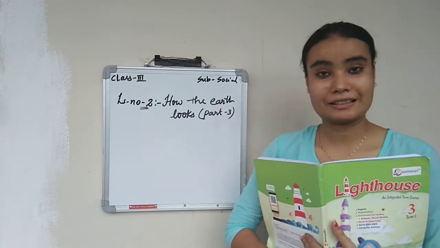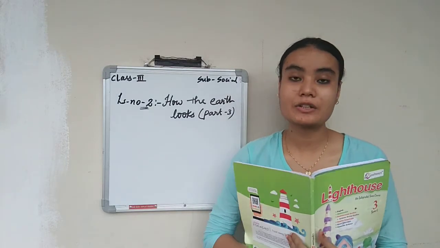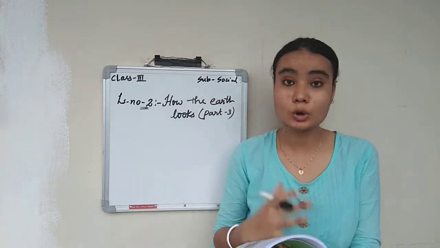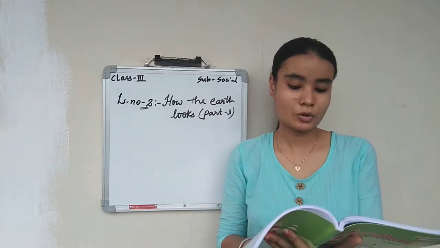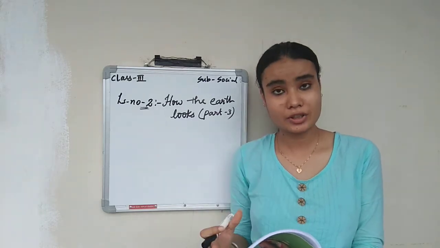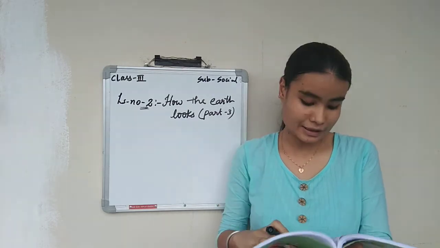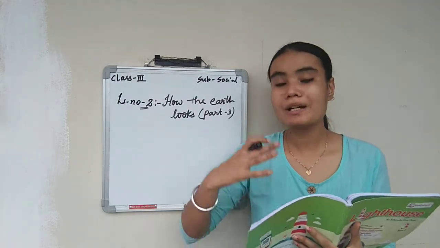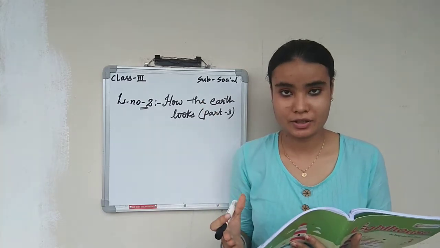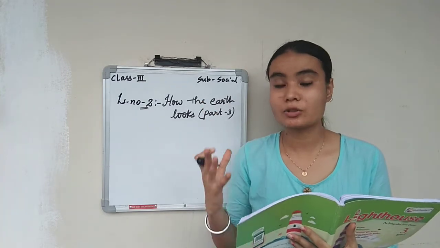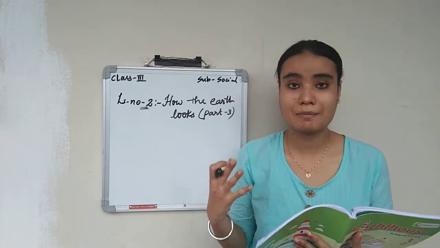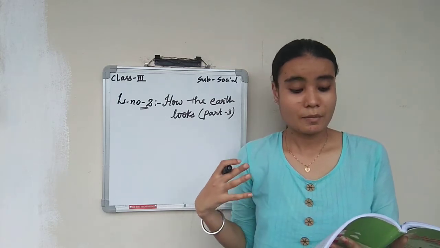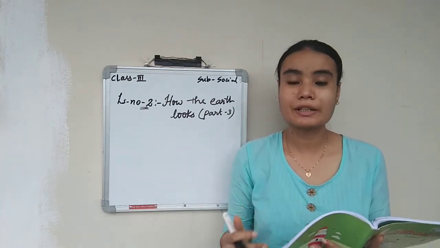Before we start part 3, let us recollect what we have learned in part 1 and part 2. We learned about the globe, the uses of the globe, and about the oceans and continents: how many oceans there are and how many continents there are. And we have learned about maps. Globe and map are very different. We cannot take a globe everywhere, so for that reason we will use a map. There are many different maps also, like a wall map. Some maps are very small and can be folded easily.